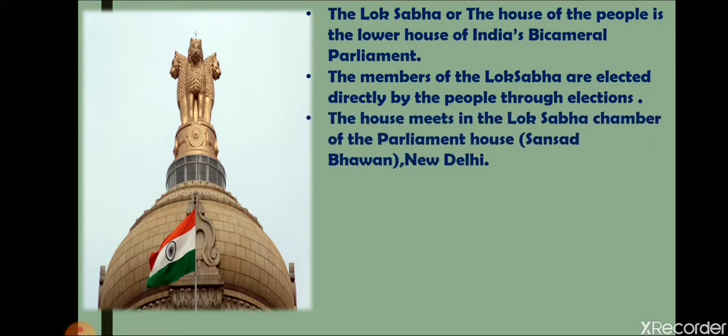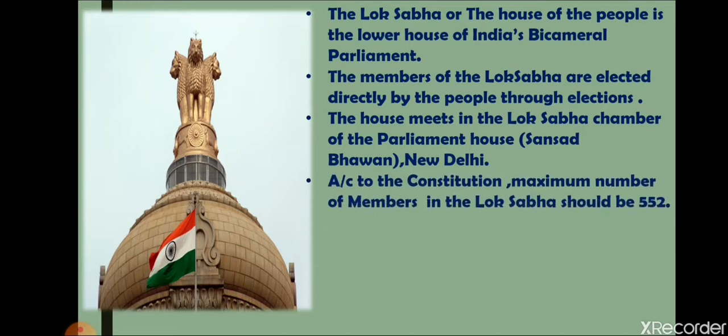Now, the House meets in the Lok Sabha chamber of the Parliament House. There are two chambers in the Parliament. One is for the Rajya Sabha meeting and the next is for the Lok Sabha's meeting. So basically, where do the members of the Lok Sabha meet? They meet in the Lok Sabha chamber of the Parliament House, that is in New Delhi. Where is the Parliament of India? It is in New Delhi.